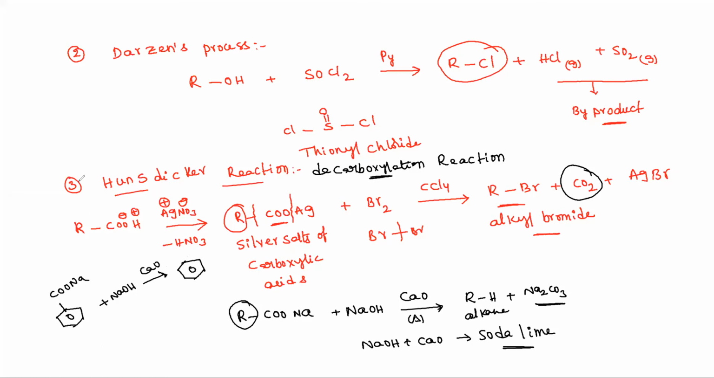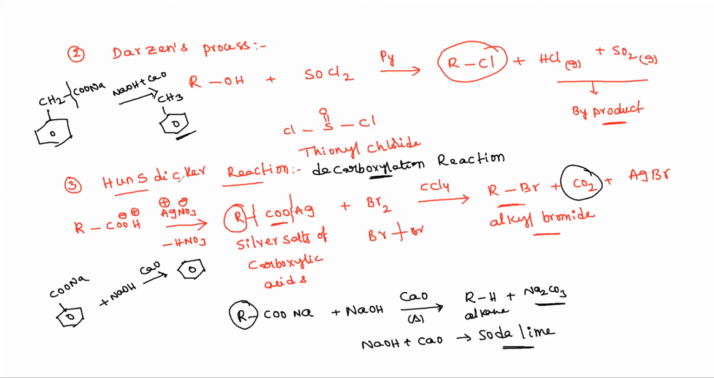For example, take a benzene ring with CH2COONa. This is a decarboxylation reaction with NaOH plus CaO. What is the product? The COONa group is eliminated to produce methyl benzene. Methyl benzene is called toluene. That means we can prepare aromatic hydrocarbons as well as aliphatic hydrocarbons. This is known as a decarboxylation reaction.